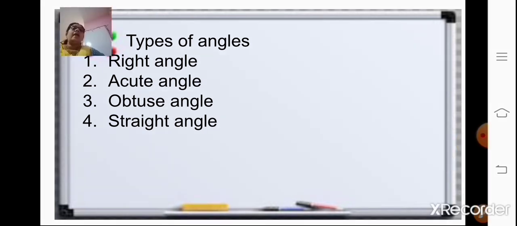A right angle is an angle formed by joining a vertical line and a horizontal line, and it measures 90 degrees. An acute angle is less than a right angle, or less than 90 degrees. An obtuse angle is an angle more than a right angle, which measures more than 90 degrees. Whereas a straight angle measures 180 degrees.